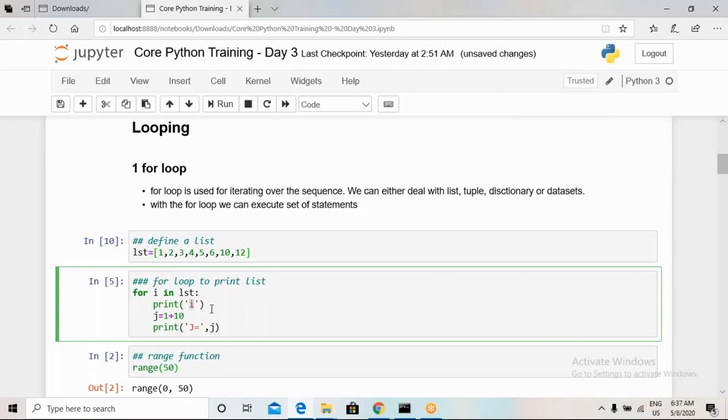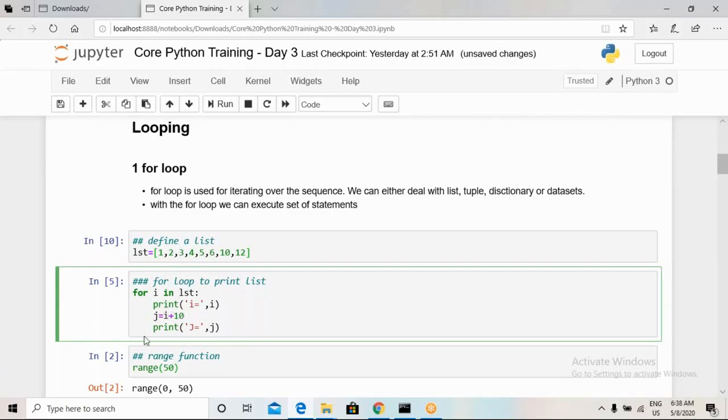And I wanted to know what exactly I have done in this loop. So for the first iteration, the value of i will be 1, and it will print i equal to 1. Then it will go to the second line. It will do whatever mathematical operation I have done over here, like j is equal to i plus 10, and then it will print j also in this statement.